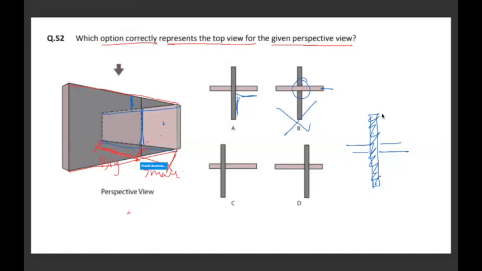If this is happening in perspective, then the wall at the back, which is shown dotted, will be even bigger than what is seen because it's going to the back. That's how I come to know that the front part of the red wall will be smaller compared to the back part, which is happening in only one case.